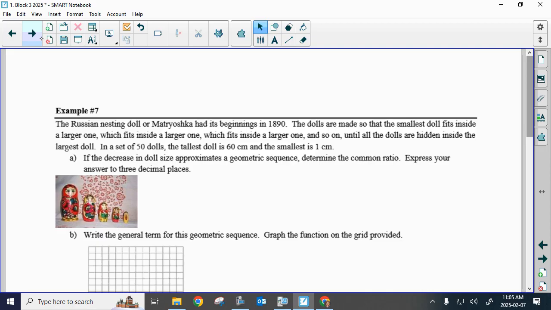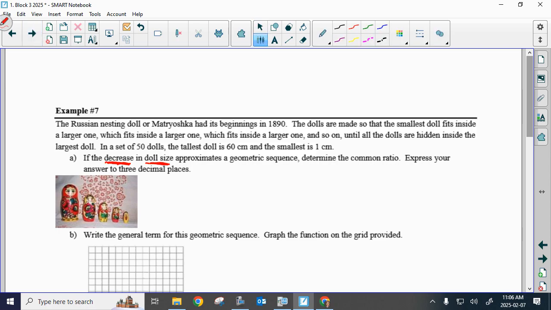So example number 7 talks about a Russian nesting doll, or matryoshka, had its beginnings in 1890. The dolls are made so that the smallest doll fits inside a larger one, which fits inside a larger one, which fits inside a larger one, and so on. So you've got these dolls, and these guys open up, and this guy goes inside. And then this guy opens up, and then these two go inside. And that's basically a Russian nesting doll. In a set of 50 dolls, the tallest doll is 60 centimeters, and the smallest doll is 1 centimeter. And it says, if the decrease in doll size.